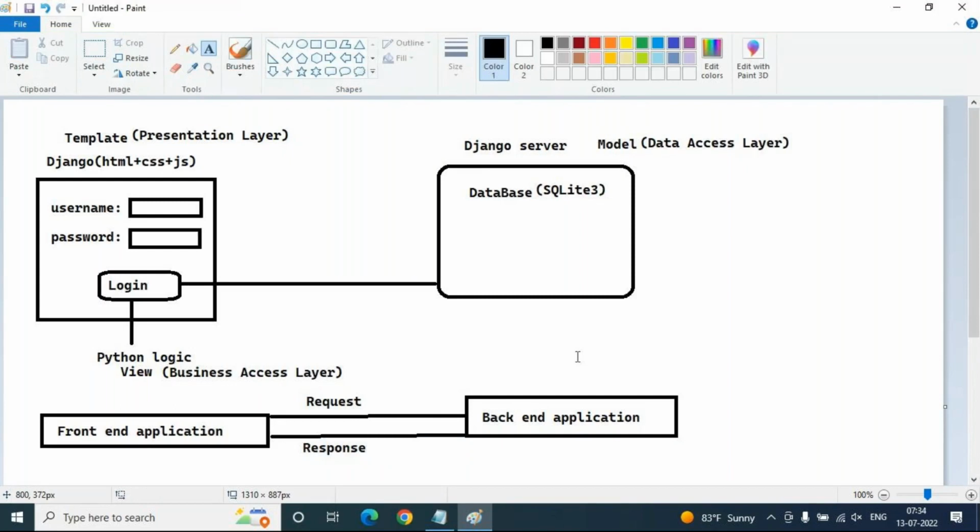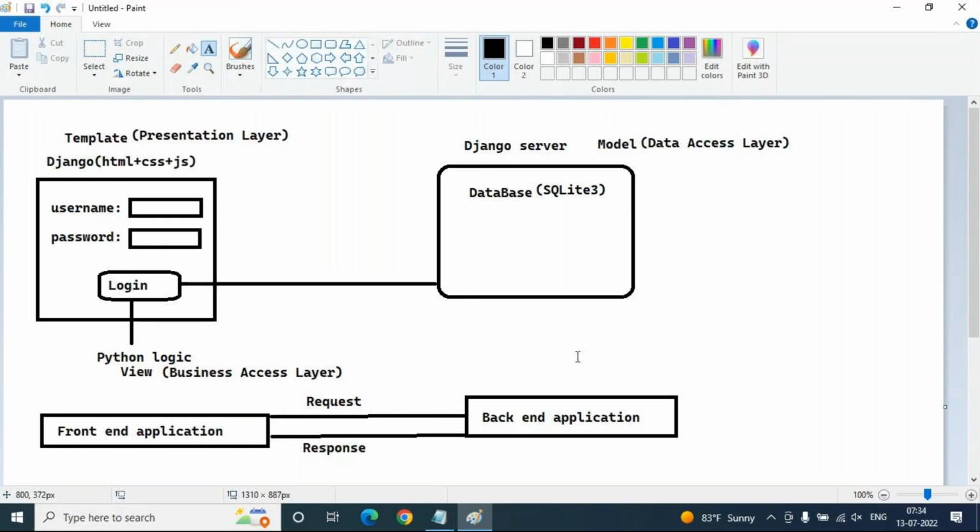Client-server architecture means from the client, that is the browser, we send a request to the server, the request should be processed at server side, and the server should give the response to the client. So request and response are always managed by the Django server.